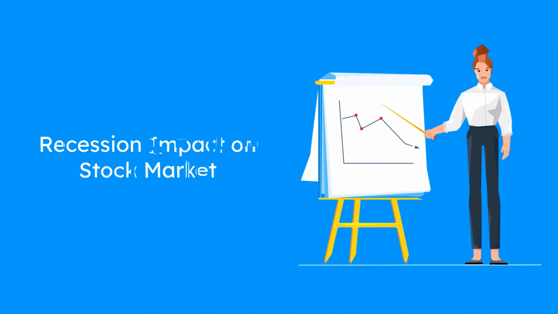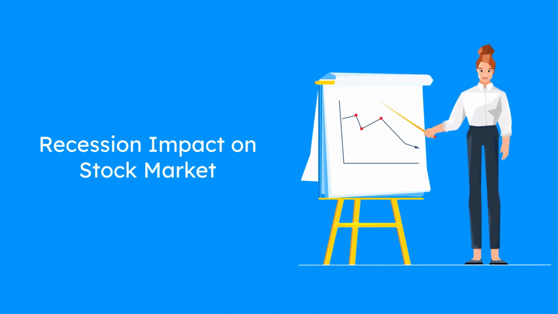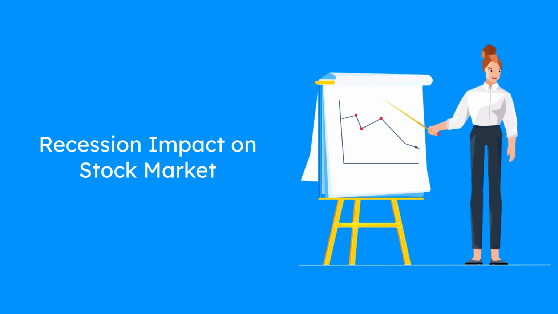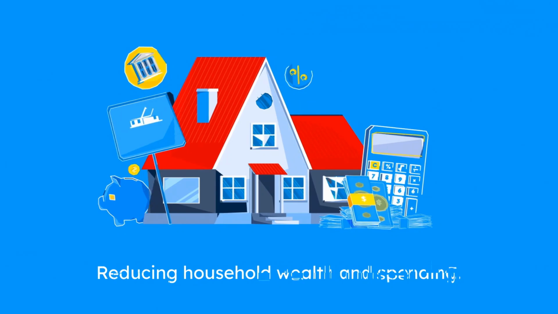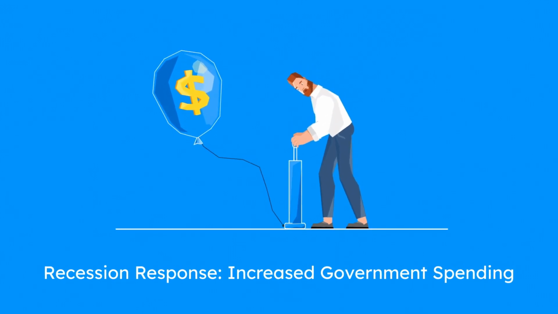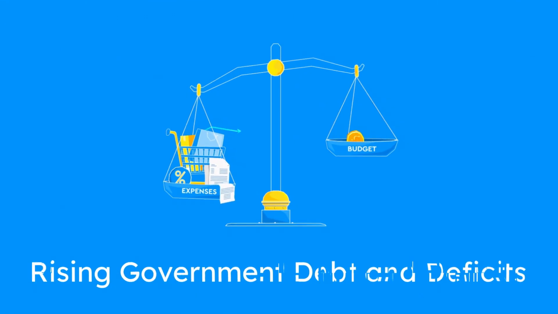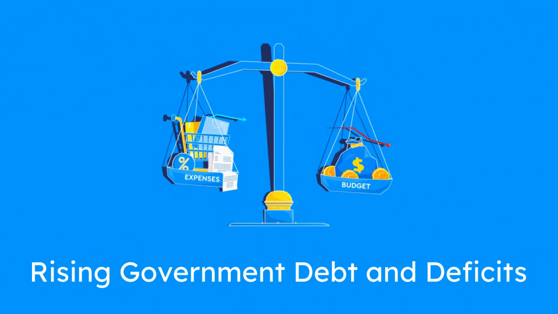Falling stock markets. Recessions often lead to declining stock prices as investors lose confidence in the economy and sell off their investments. This can reduce household wealth and further dampen consumer spending. Government debt. To combat the effects of a recession, governments often increase spending on social programs and economic stimulus measures. This can lead to higher government debt and budget deficits.